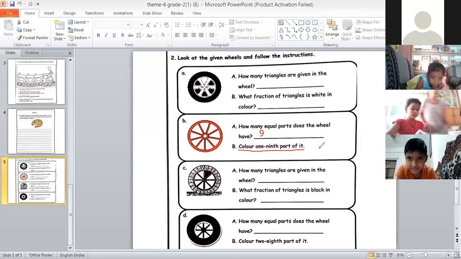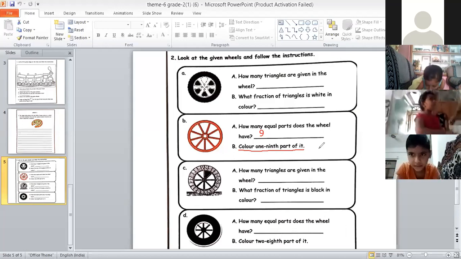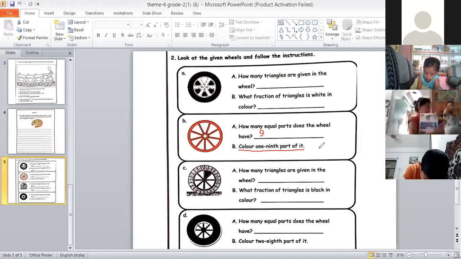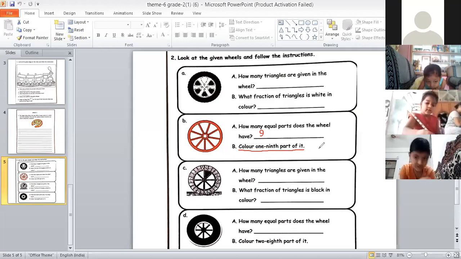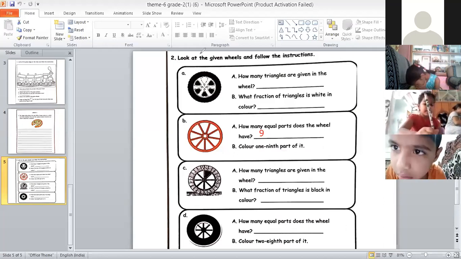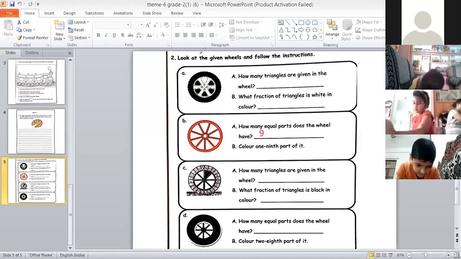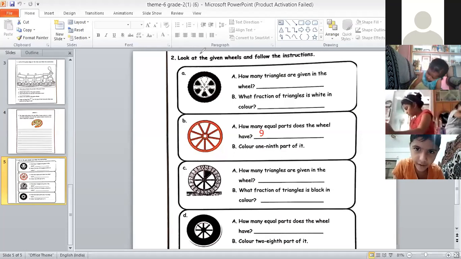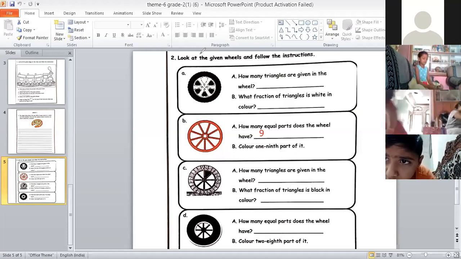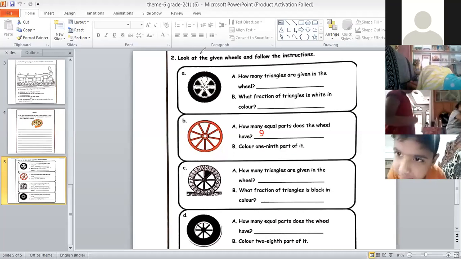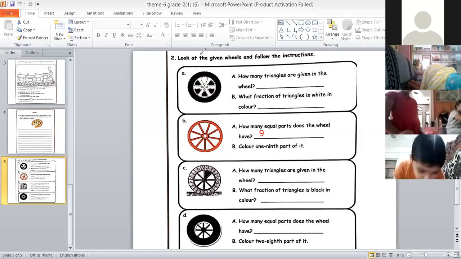Color. Then O-N-E, 1. If you are unable to read it from the screen, then read it from your book, no problem.